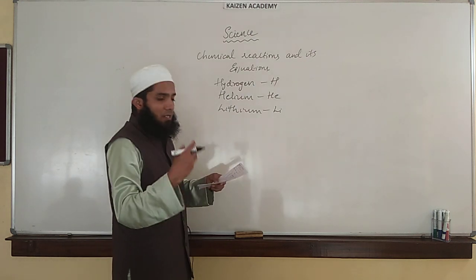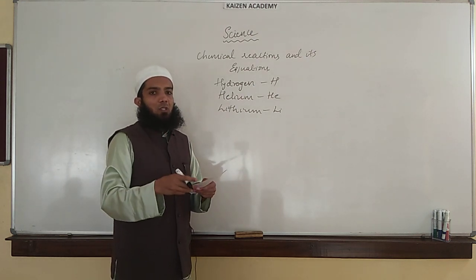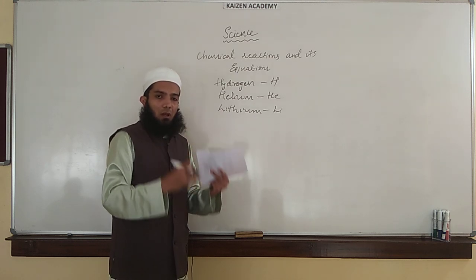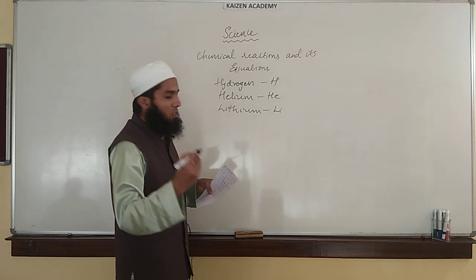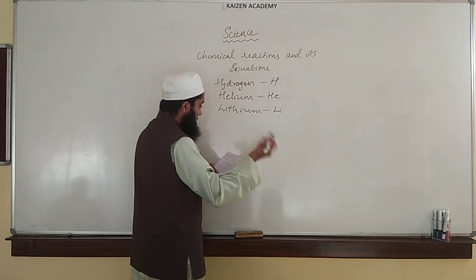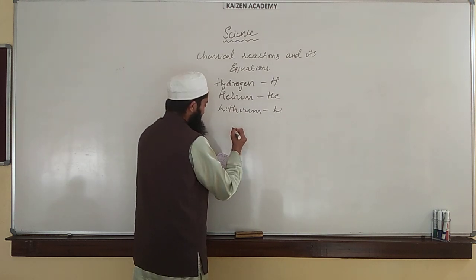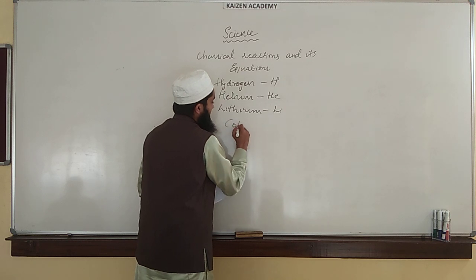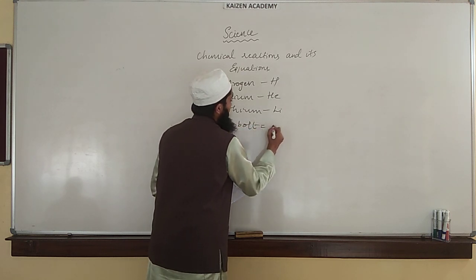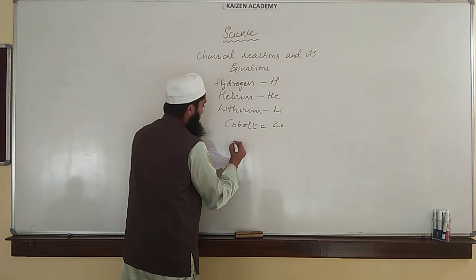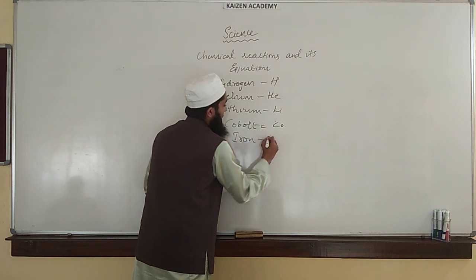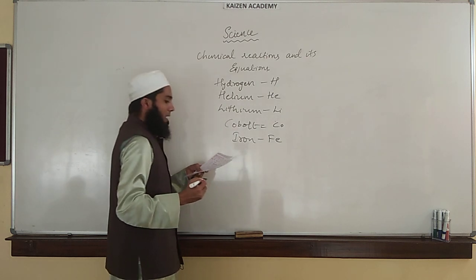Some extra elements, not only the 20 which you have already memorized in your lower classes, their names and symbols, you have to keep with you. For example, cobalt, you have to write Co, with a small o. Then iron, the symbol of iron is Fe.